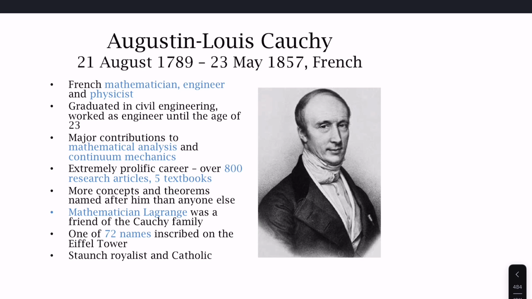He is a prolific writer with over 800 articles and 5 textbooks, and they were mostly single author. More concepts and theorems are named after him than perhaps anyone else in history. And the mathematician Lagrange was also a friend of his family. If you go to the Eiffel Tower today, he'll have one of 72 names inscribed on it, including that of Navier. He was a royalist and a Catholic, which was certainly beneficial in his career.